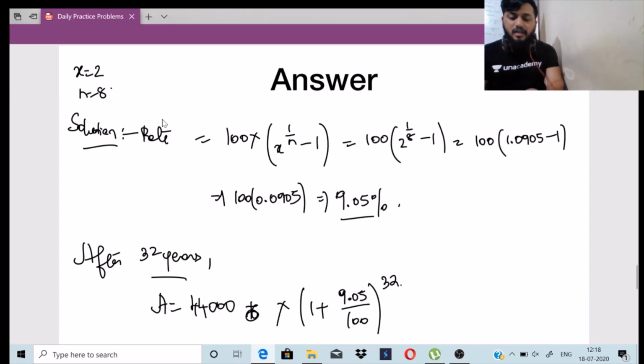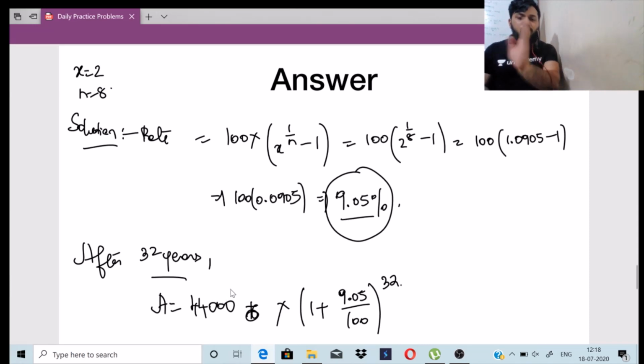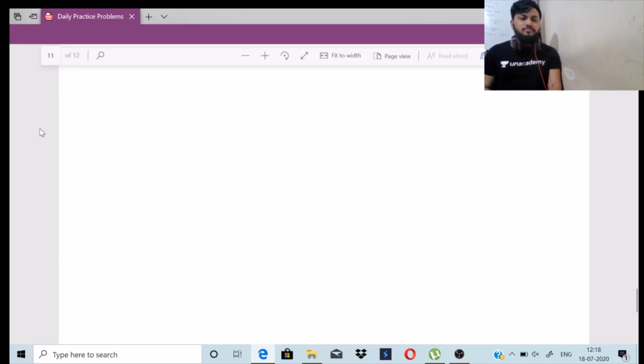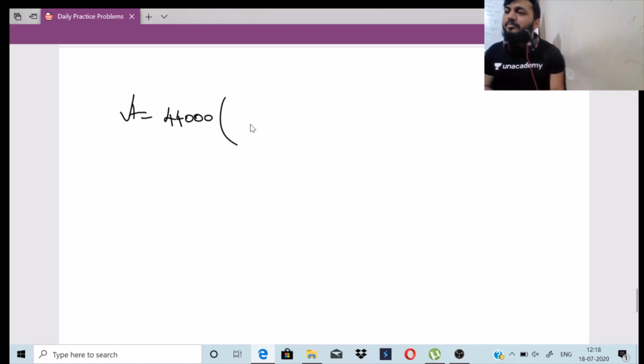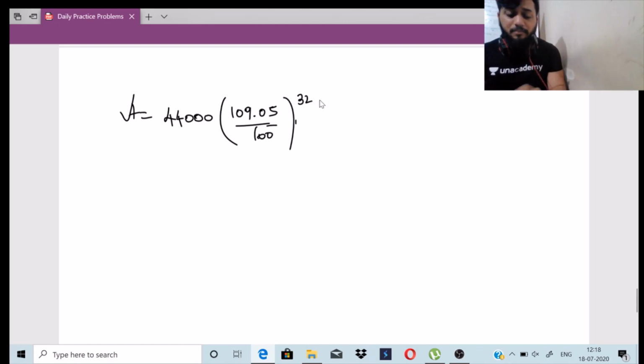44,000 is my initial principal. The rate is 9.05%. So this is basically principal into 1 plus r by 100 power n. So r is 9.05, n is 32 years, 44,000 is the principal. Let's formulate this. Amount is equal to 44,000 into 1 plus 9.05 by 100, power 32, so 109.05 by 100 power 32.